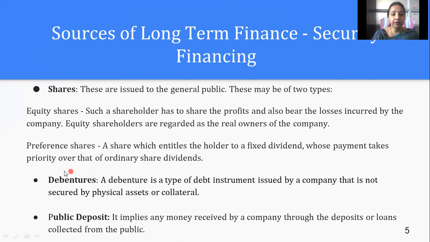If we are going for debenture holders kind of financing, we need not secure any fixed asset of the company, nor is any collateral security required. Then if we go with public deposits, we can generate funds from here. It implies any money received by a company through deposits or loans collected from the public. So this is all we consider for security financing, right?